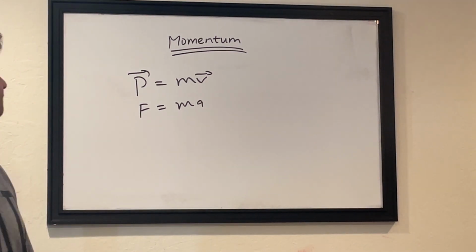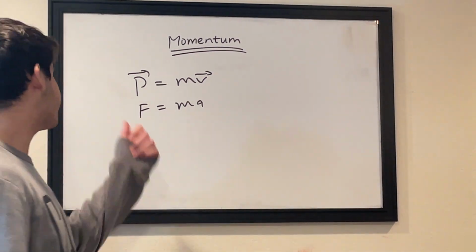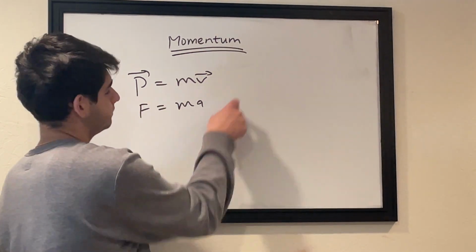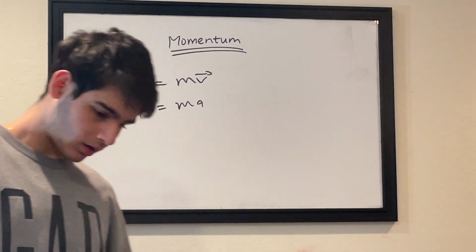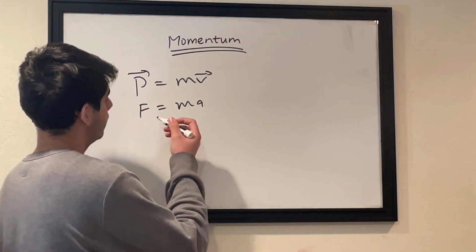This is it. Alright, so I will show you the derivation of how to get momentum through F is equal to ma. Okay, let's go. Let's start.